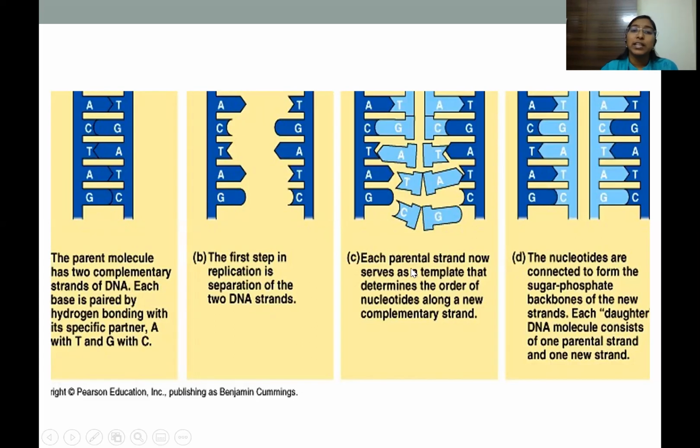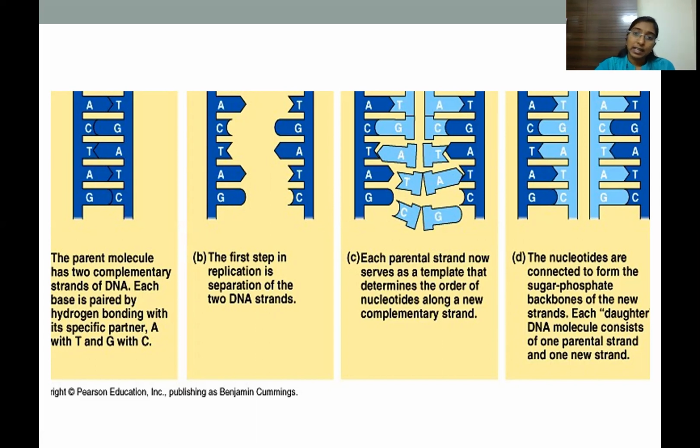And later, each parental strand has a template that determines the order of nucleotides along a new complementary strand. So after the separation of two DNA strands, each parent strand acts as a template for the formation of a new DNA strand.